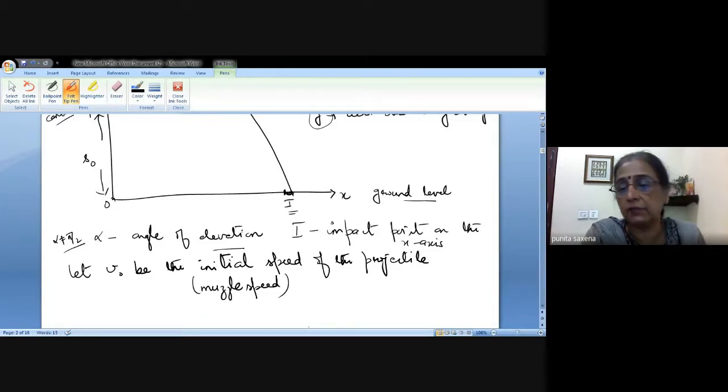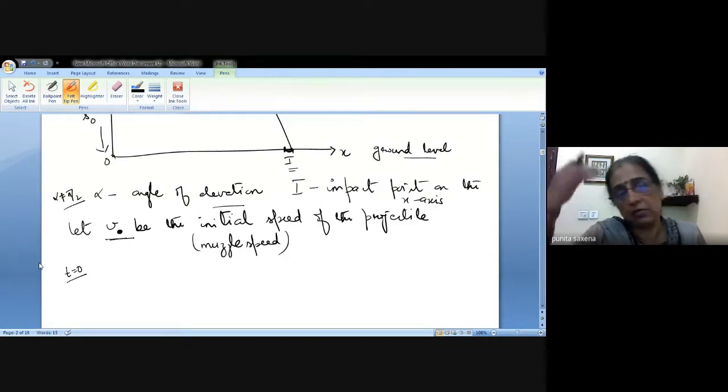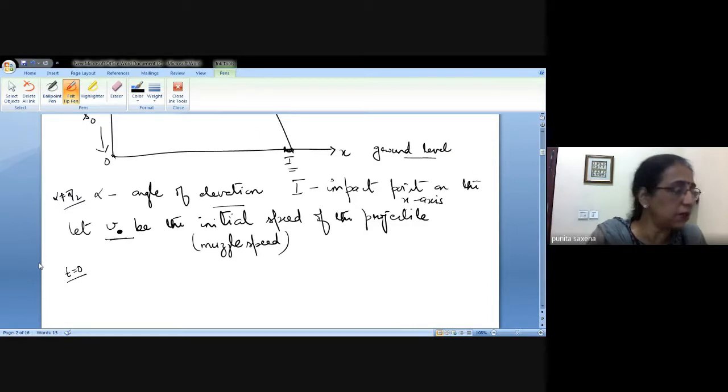So that is fixed. When t is 0, that's why we are treating it as V naught. So when the motion starts, the speed of the projectile is V naught. As time elapses, it changes its speed. Because there is a direction also attached to the speed, it becomes the velocity.